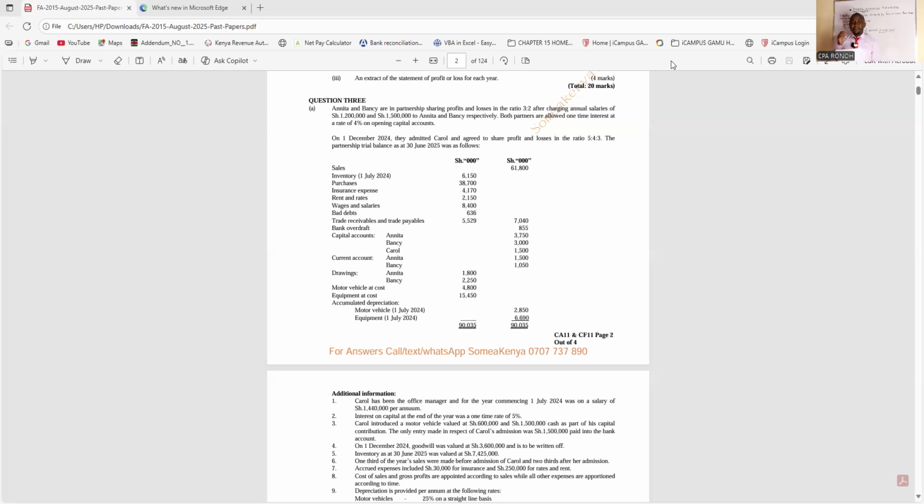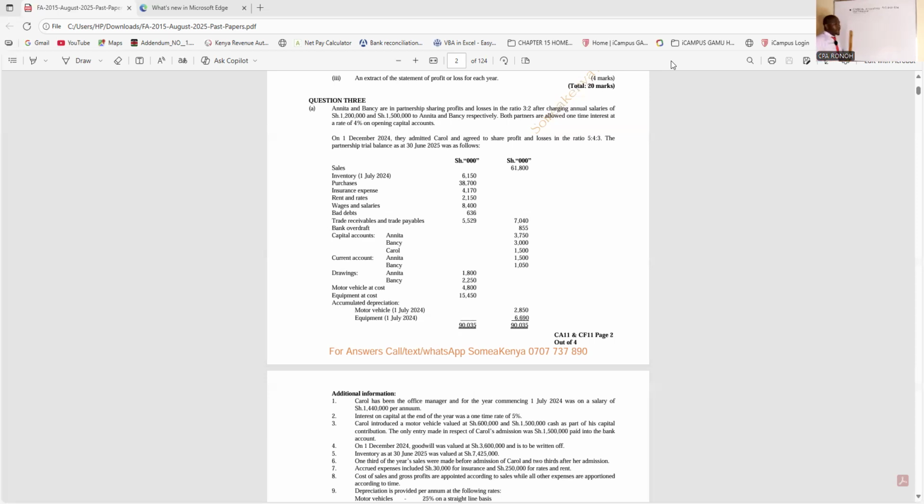So they need the profit and loss account and the SFP, the statement of financial position, totaling 20 marks. Very easy. Once you know our principle of debit and credit, then this question will be very simple for you.